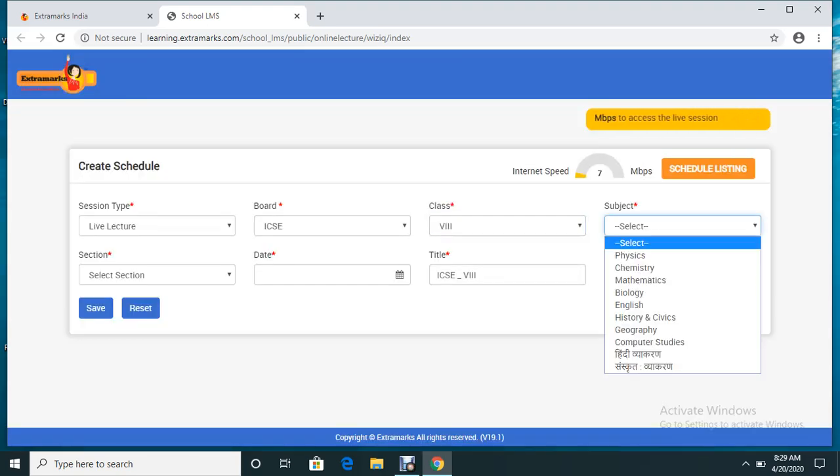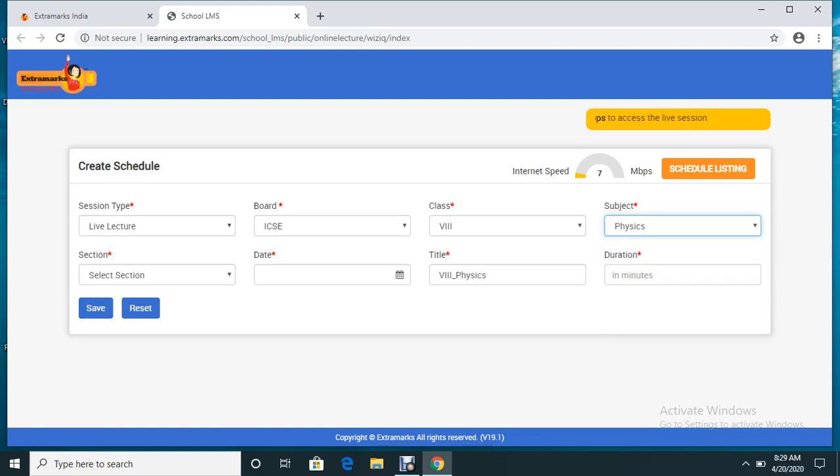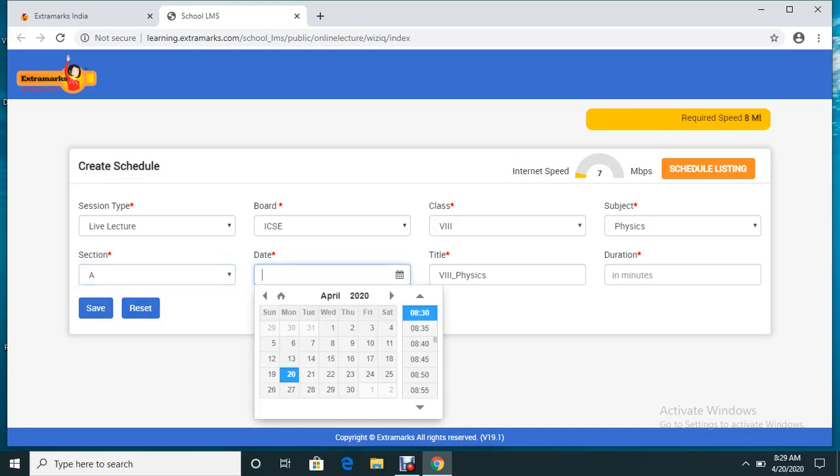I'll select the subject I'm looking to take the class or the live lecture. Suppose I am a physics teacher, I will select the physics subject. Section: now every school might have one section, they might have multiple sections also. So if you are a teacher of section A, you need to select section A. Then comes the most important part, that is the date and time of the live class.